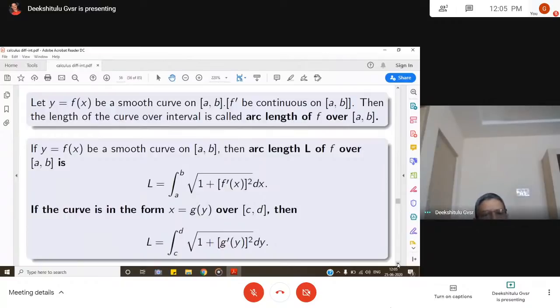If y equal f of x is a smooth curve on [a, b], then the arc length of f over [a, b] is L is equal to integral a to b square root of 1 plus f dash x whole square dx. This is a direct formula. Similarly, if the curve is in the form x is equal to g of y over the interval [c, d], then L is equal to integral c to d square root of 1 plus g dash y whole square dy.